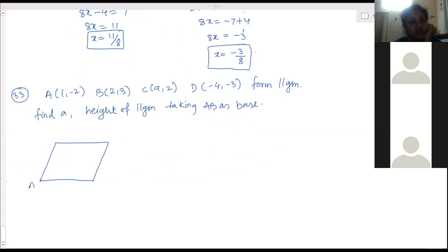Ma'am, the distance between AB is equal to distance between BC. No, we have to divide the parallelogram into two triangles and then equate the areas. Ma'am, we draw the diagonals and use the midpoint.